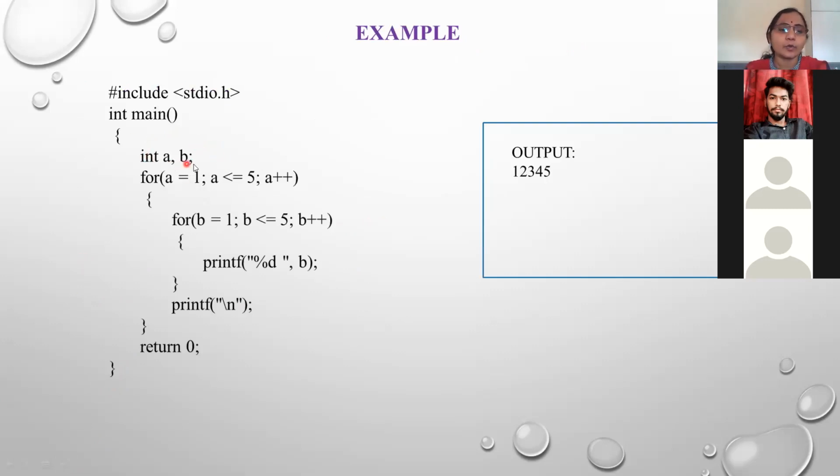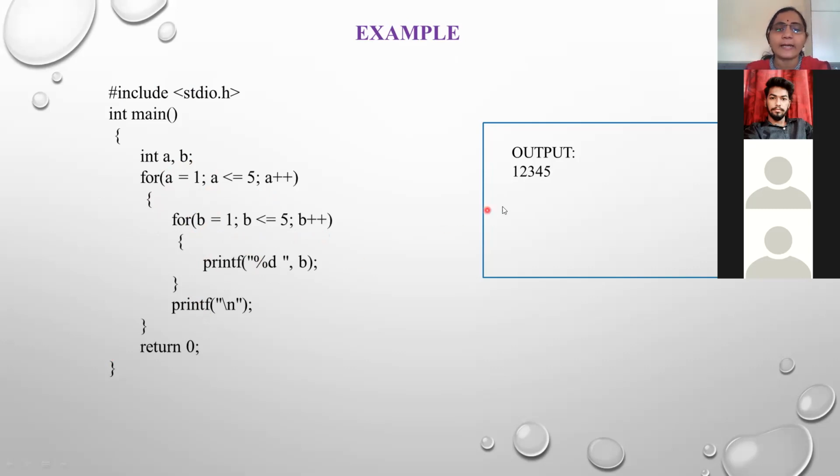I have taken here two variables a and b of type integer. In the outer for loop I use the variable a equal to 1, a is less than or equal to 5, a plus plus. Now in the body of the outer for loop, I use the inner for loop. And again here see the index variable is different: b equal to 1, b is less than or equal to 5, b plus plus. And I just print the value of b in the inner loop. In the outer loop, I just print a blank line, backslash n.